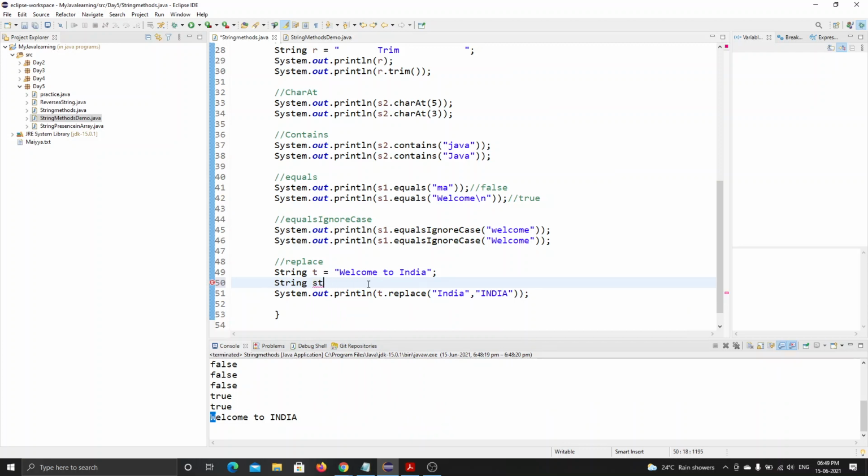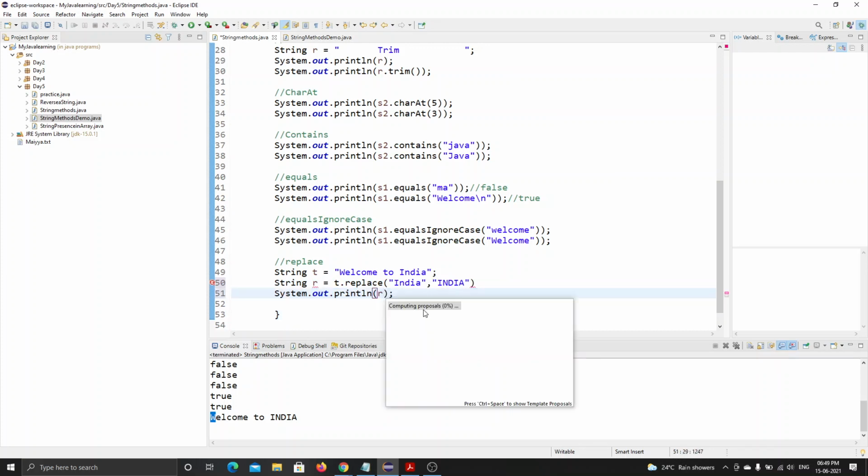Wait a minute, I will show you. If I declare string r is equal to t dot replace India by India and write this, it stores the value here. It doesn't affect this t. Understanding? Let me show you.